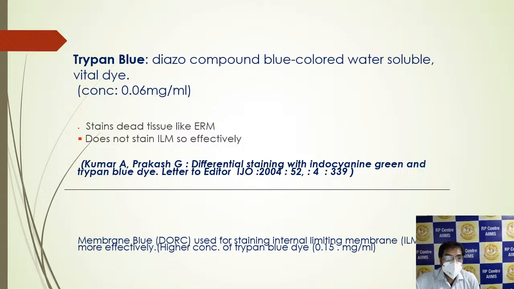This is a comparative study. Trypan blue is a diazo compound, a blue colored water soluble vital dye. The concentration used was 0.06 mg per ml. It stains dead tissue like the ERM, but it does not stain the ILM so effectively.